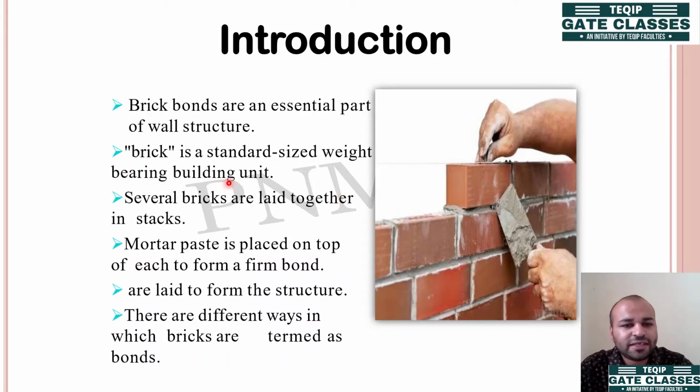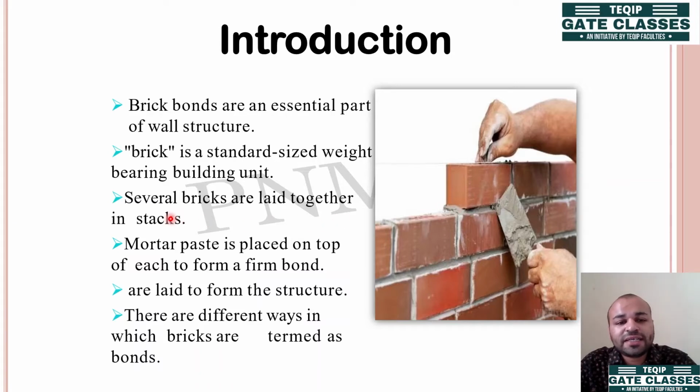Next, brick is a standard sized weight bearing building unit. So what does it mean? That all the bricks must have a standard size, a standard weight. Now based upon it, these bricks are further classified into different types of bricks. For example, class 1 brick, class 2 brick, class 3 brick. Now this classification depends upon the strength that brick has. So there are various tests, various classifications. That is not in the scope of this basic civil engineering. That will be taught in the 3rd semester in the concept of building materials and construction.